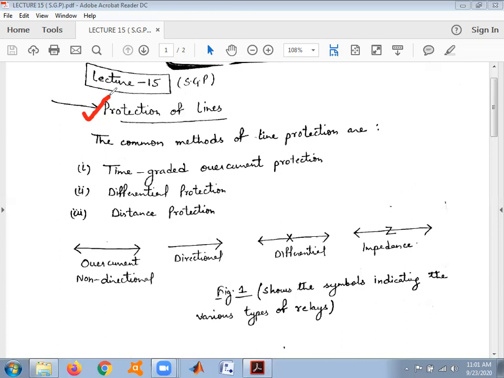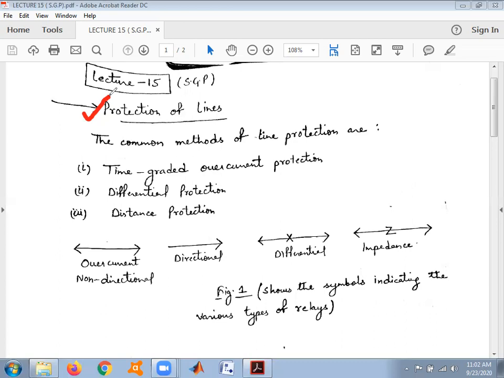So for the protection of the lines, we have different strategies, or different protection schemes. Before discussing these schemes, let us discuss what the requirements are for the protection scheme used, so that it can comfortably protect the line from any type of fault.